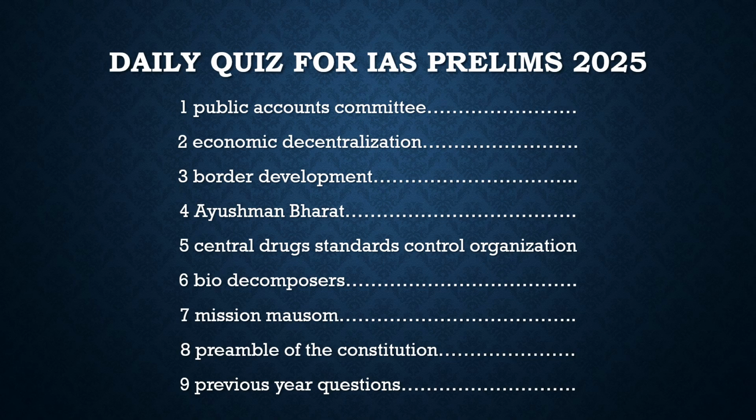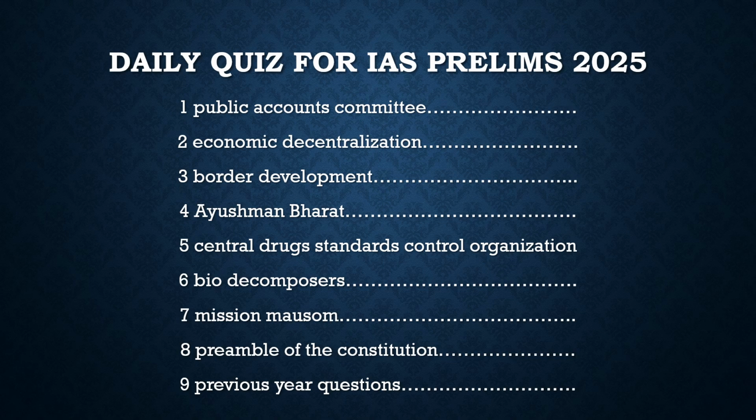It is an instrument of the Parliament. Let's get it point by point. It is the most important parliamentary committee, and it has a huge role and significance in successful governance. It is the most powerful among all the committees in the Parliament. What is its main function? It holds the executive responsible. It is responsible for auditing the revenues and the expenditure of the government. So its main function is to audit the revenues and the expenditure of the government.